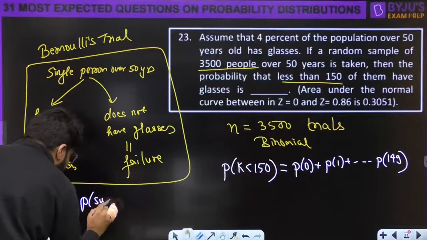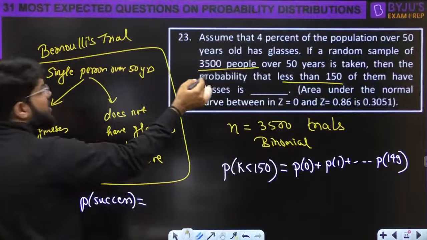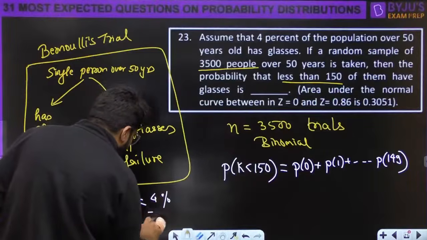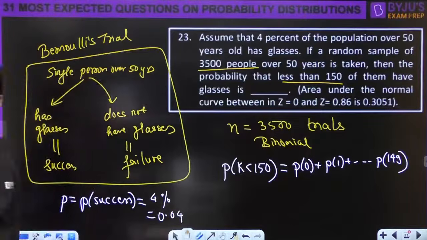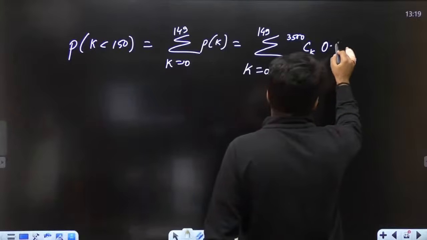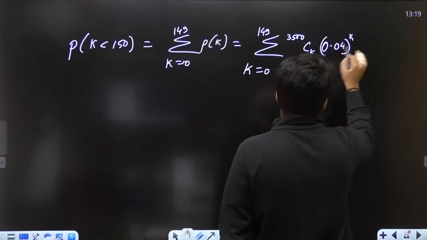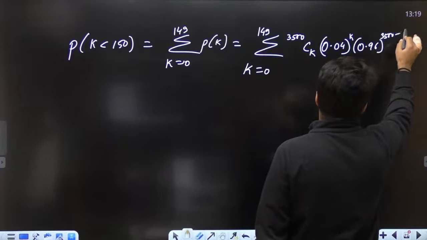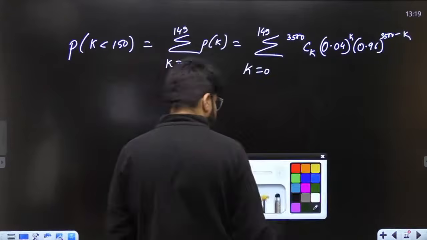P is the probability of success, and that is how many of the population have glasses? 4% of the population have glasses. The probability that a person will have glasses is 0.04. Okay, so 3500 Ck, 0.04 की power k, (1 minus p) 0.96 raised to the power 3500 minus k. It's almost an impossible calculation.